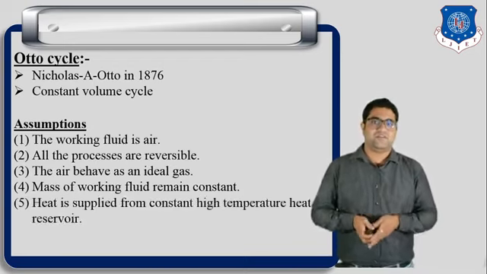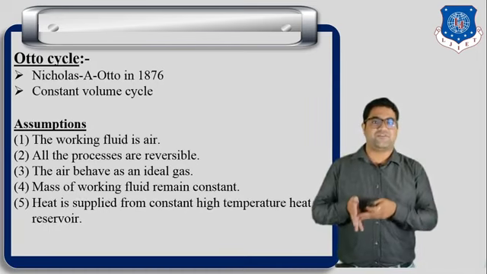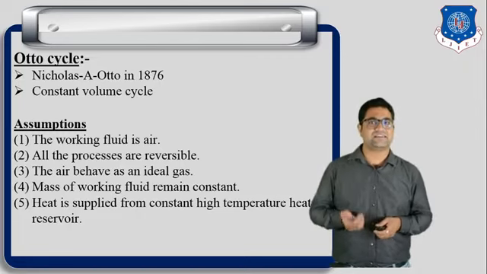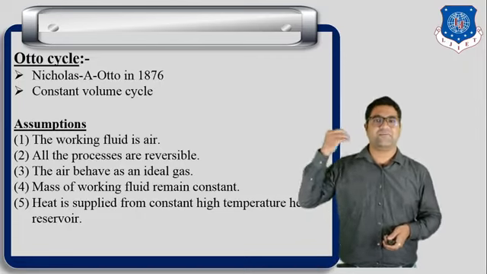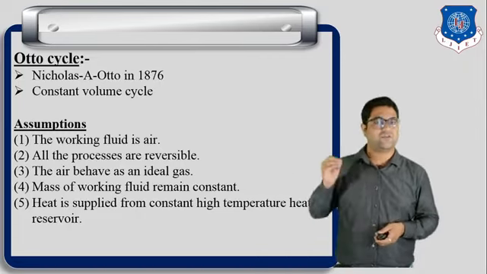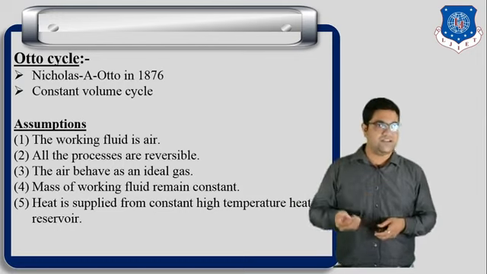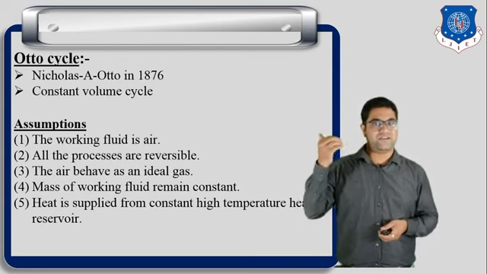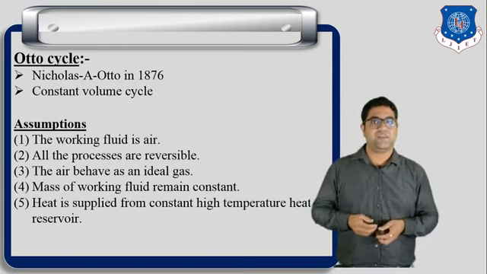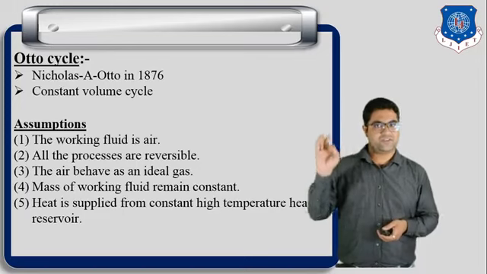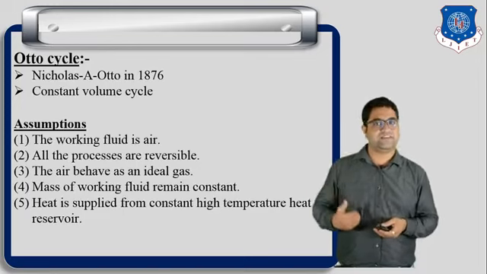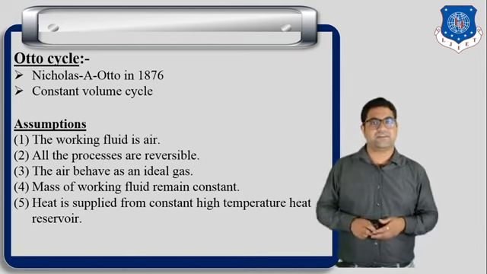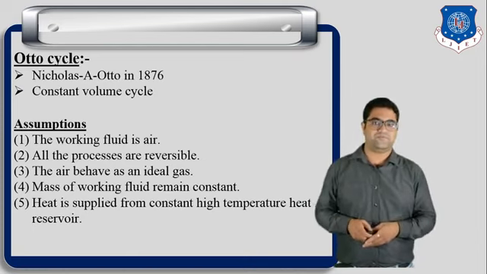Fifth, the heat is supplied from a constant high temperature heat reservoir, and we have already discussed in our previous lecture that the temperature of the reservoir will remain constant. So we can say that the temperature of source, that is the high energy reservoir, in which the temperature will be very high, will remain constant and the temperature of sink will remain constant. So these are the 5 assumptions taken by Otto.